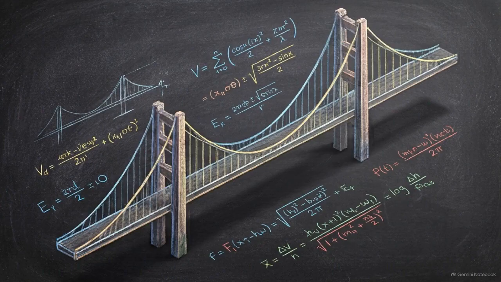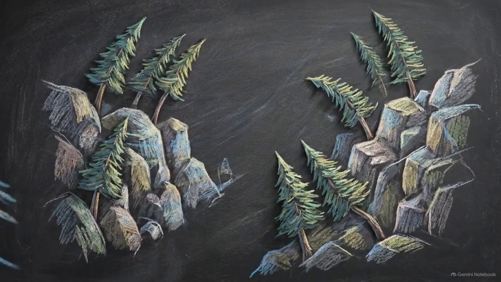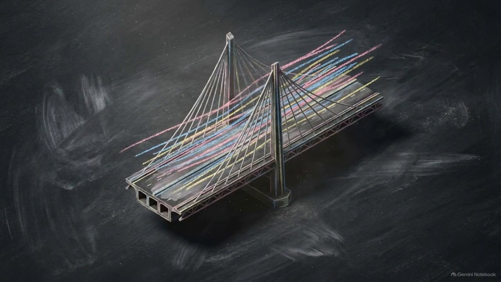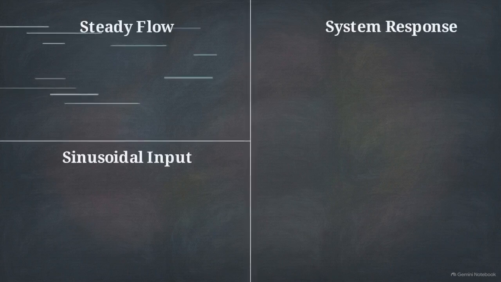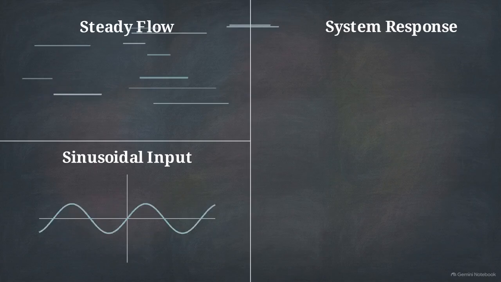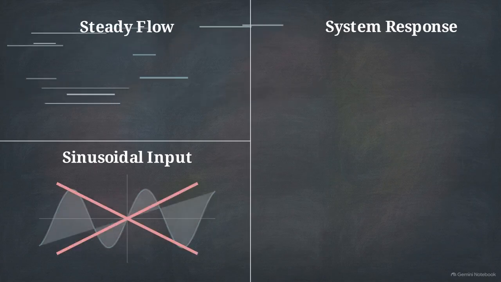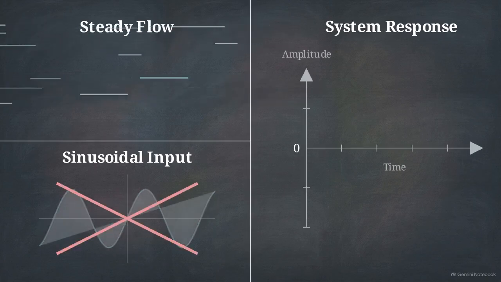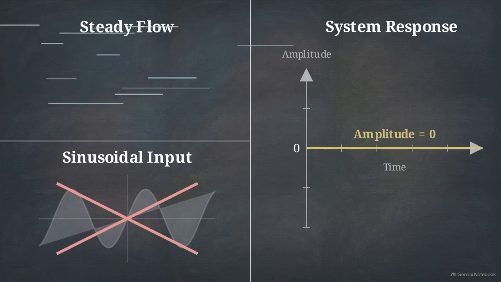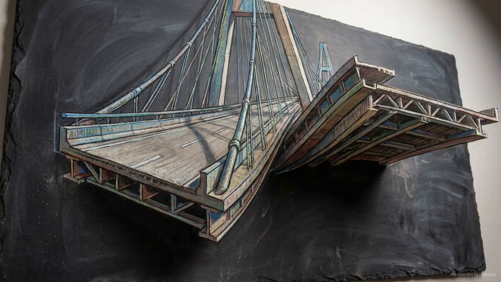Let's bring those mathematical rules back to the events at the Tacoma Narrows Bridge. The external driving force pushing on the physical structure that day was the wind howling through the gorge. The issue here is the input signal. While wind is turbulent, it lacks the rhythmic back-and-forth oscillation of a sinusoidal wave. It is a steady flow of air, not a vibrating hum. Because the wind did not oscillate, it was mathematically impossible for it to trigger the time-based amplitude growth required for true resonance. The actual scientific cause of the bridge's destruction is a phenomenon known as aeroelastic flutter.